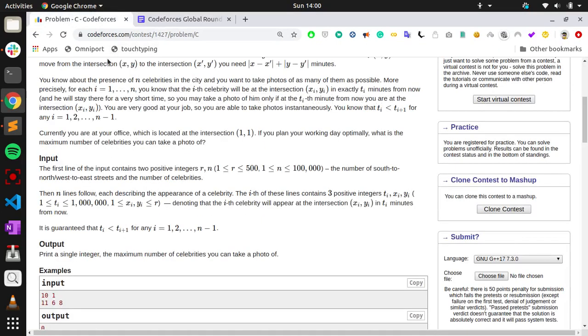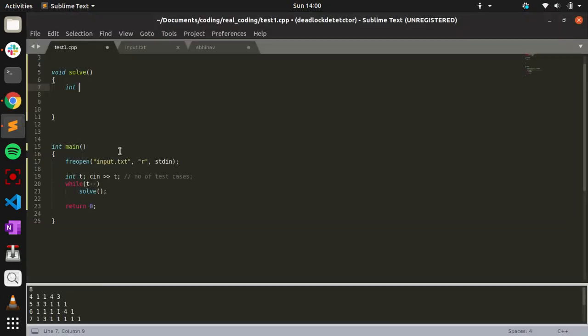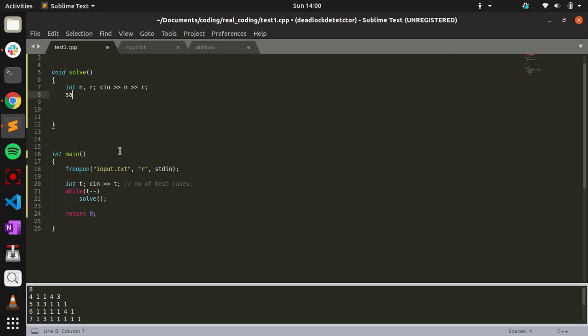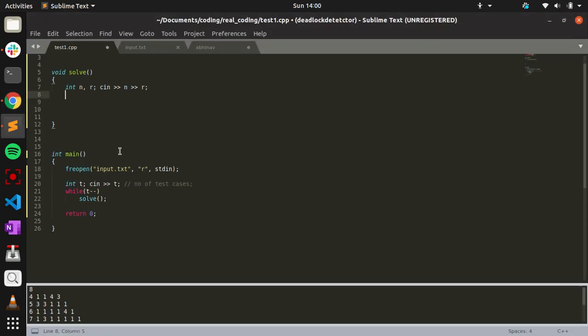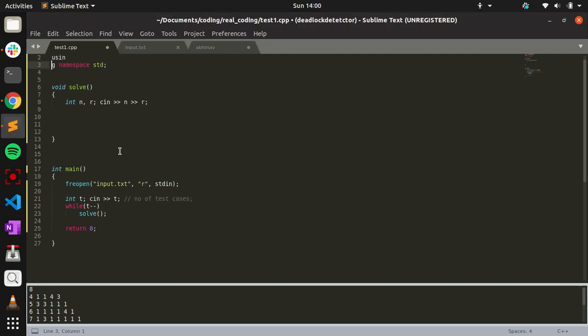So initially you have taken n as input. Then we have to take the time also, right?